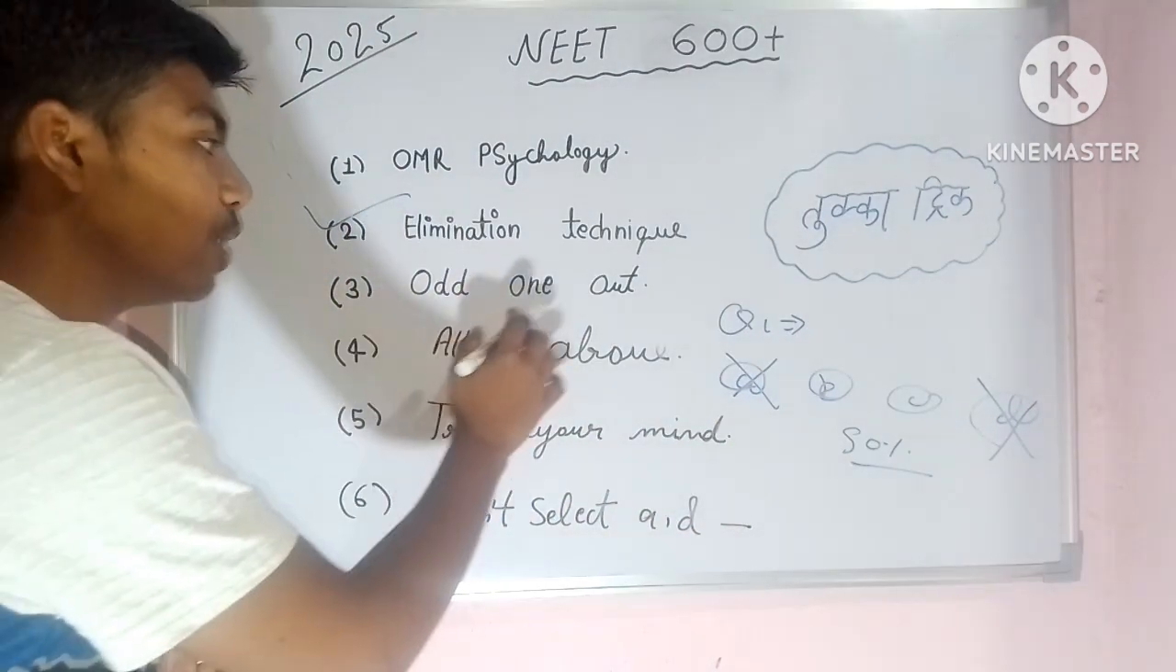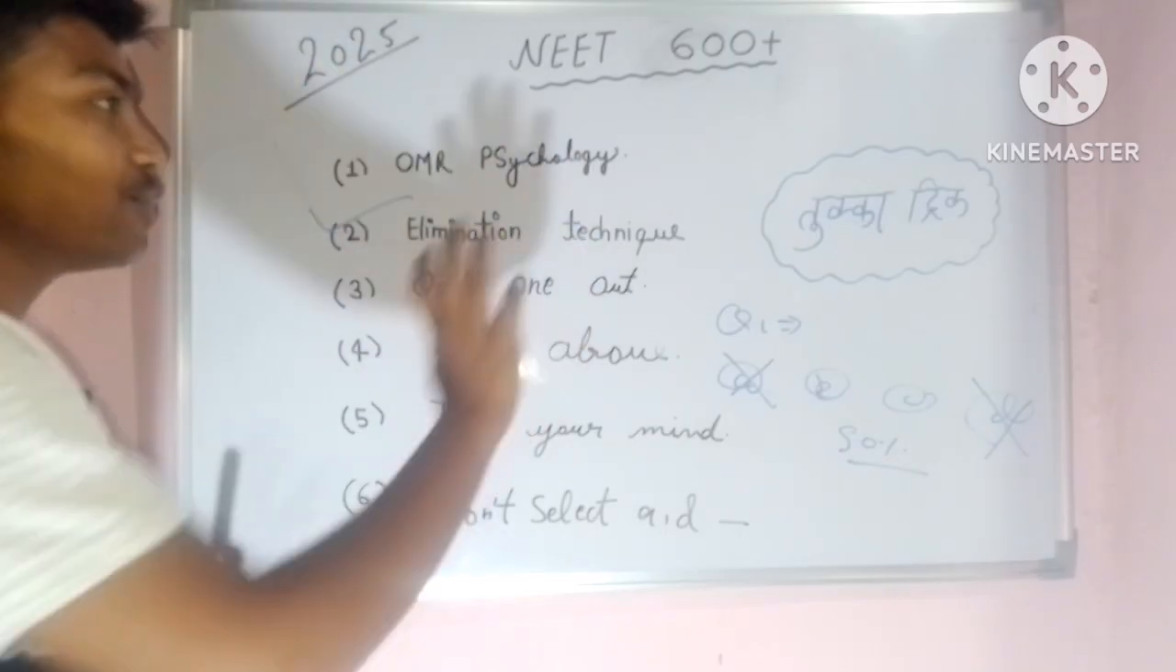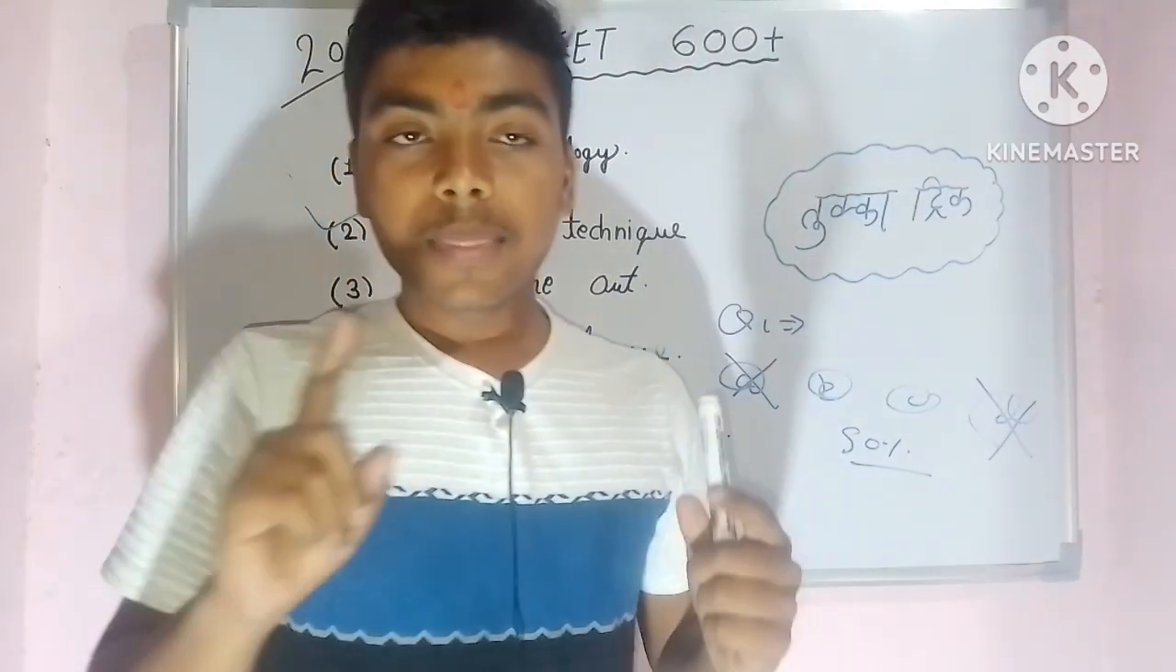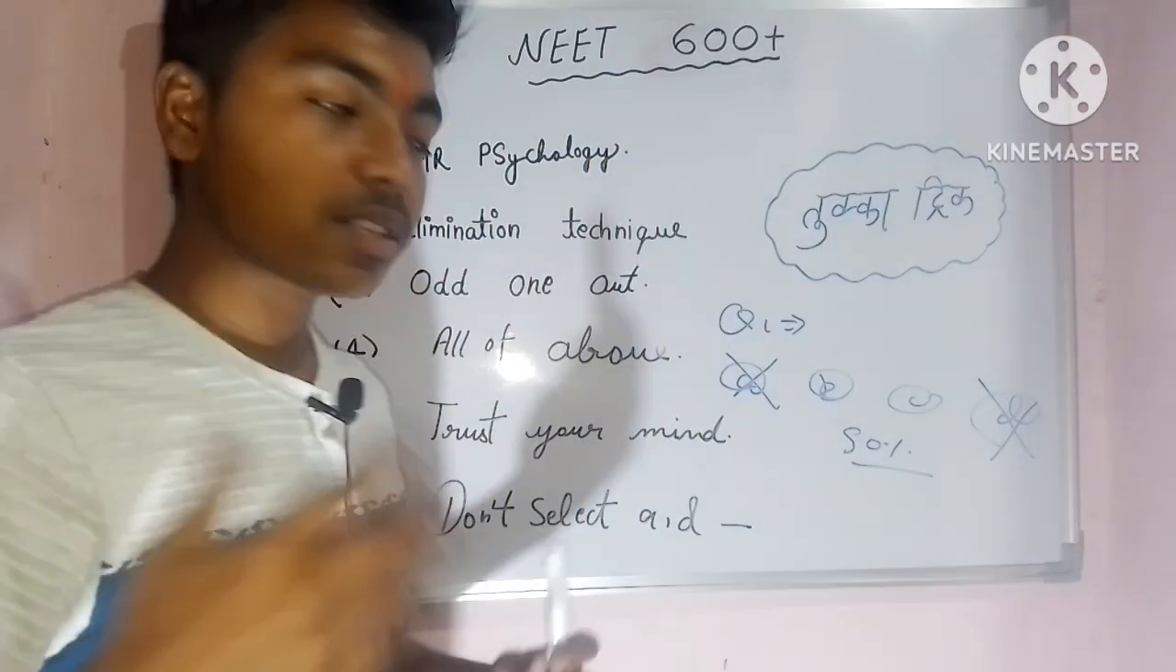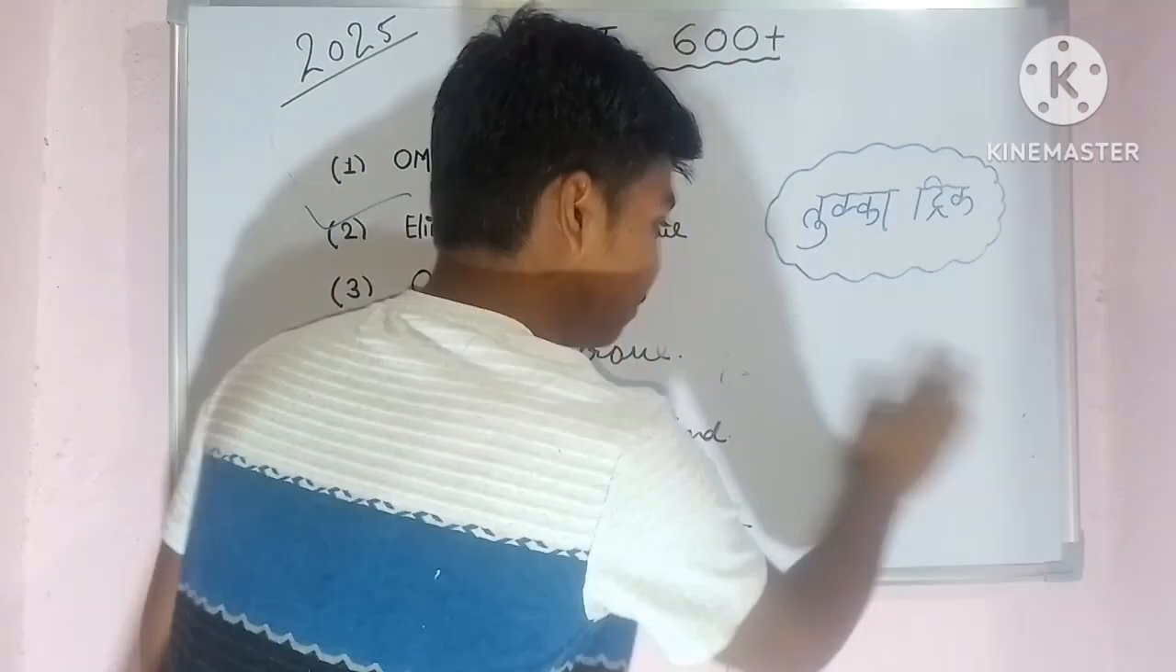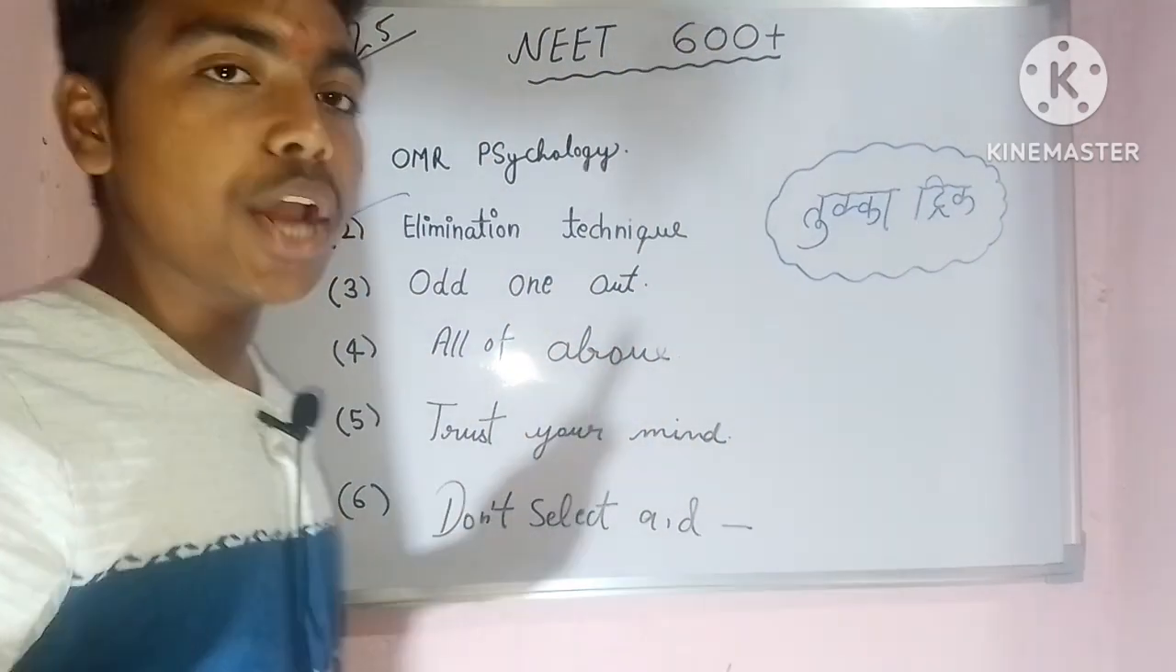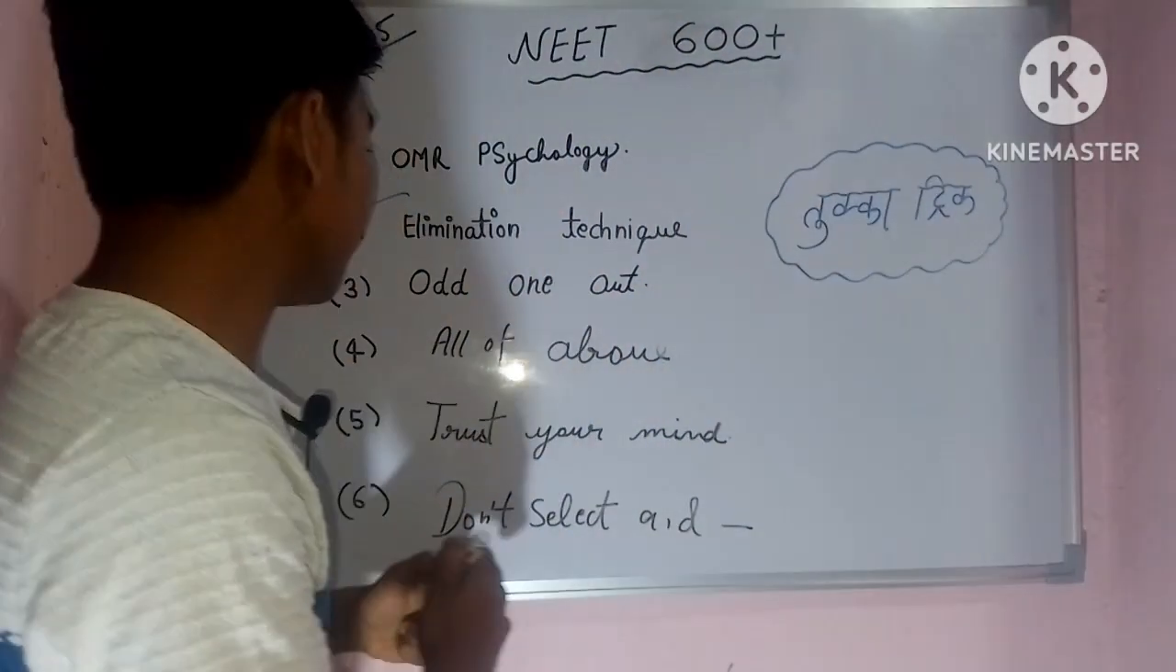And the next point is the odd one out. This point is very important. The odd one out technique is what we are going to discuss now.